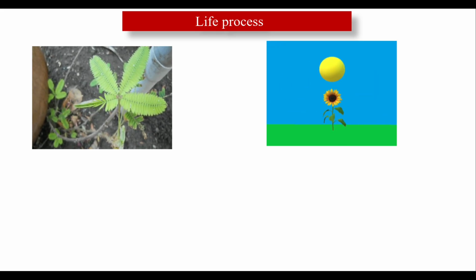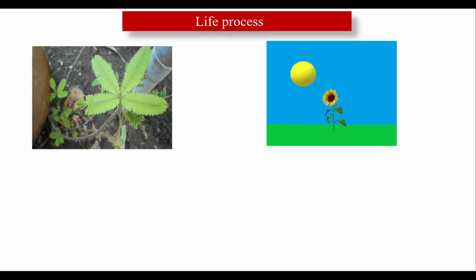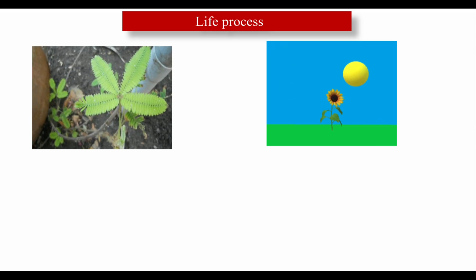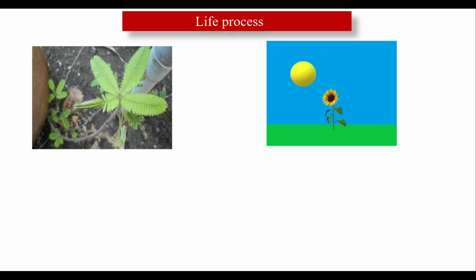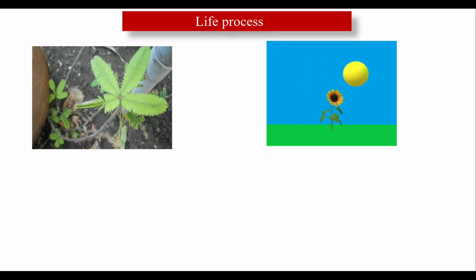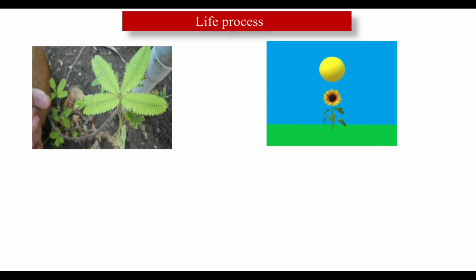So look at the second diagram. What is moving here? Is the whole plant moving? No. Only a part of the plant, that is their flower, is moving. Okay. There is no locomotion observed. They are just moving their direction. And in the first diagram what you observe, this plant is known as Mimosa pudica plant. So I am going to write their name here, Mimosa pudica.